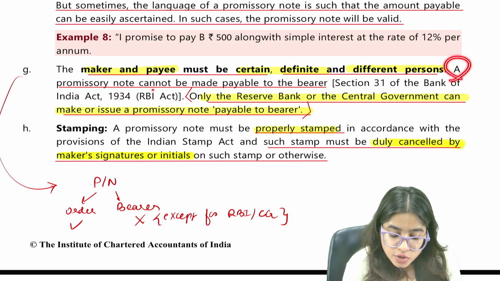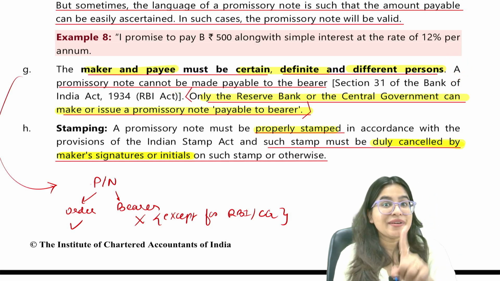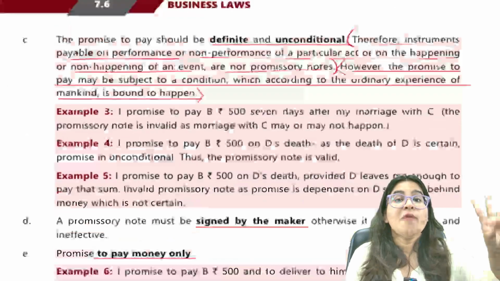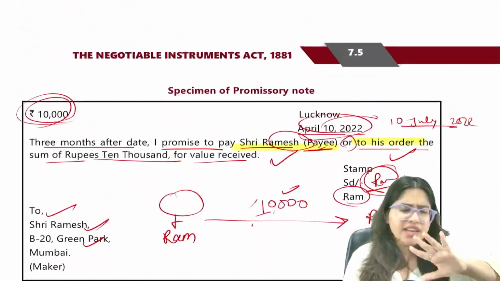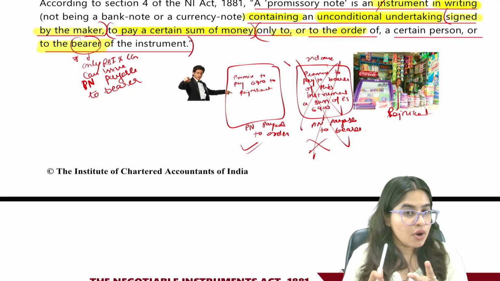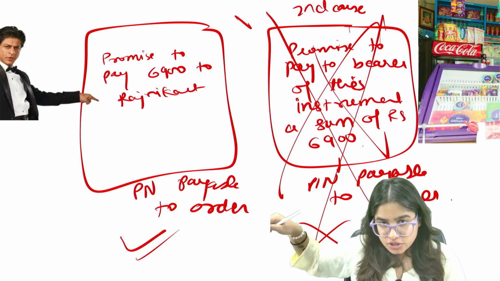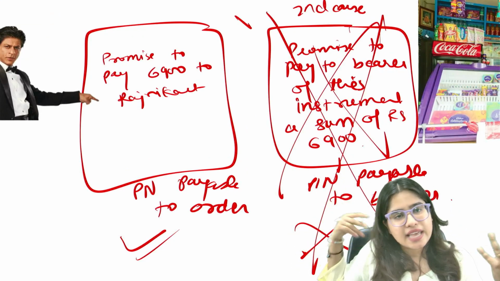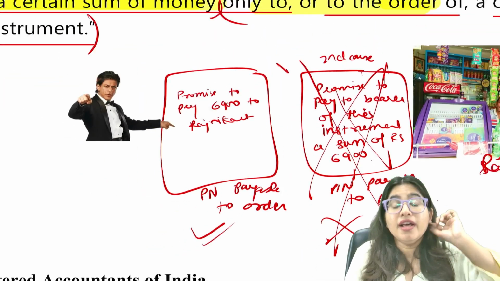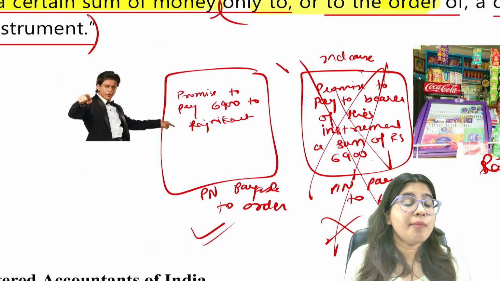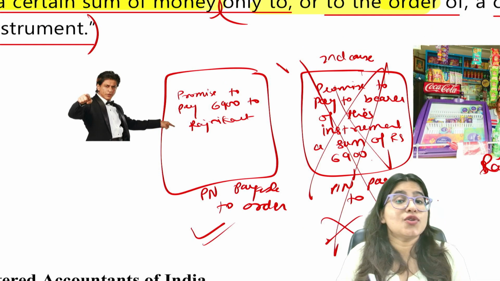Secondly, a promissory note cannot be made payable to bearer. Remember, I told you when we were discussing negotiable instruments, they are of two types: payable to order and payable to bearer. Payable to order means the person's name is mentioned, and payable to bearer means anyone who's holding the document can demand the payment. Remember, I told you that in India, a promissory note payable to bearer is not allowed.